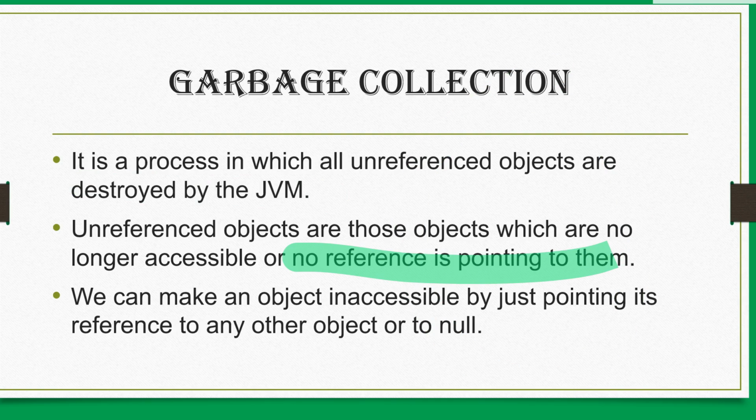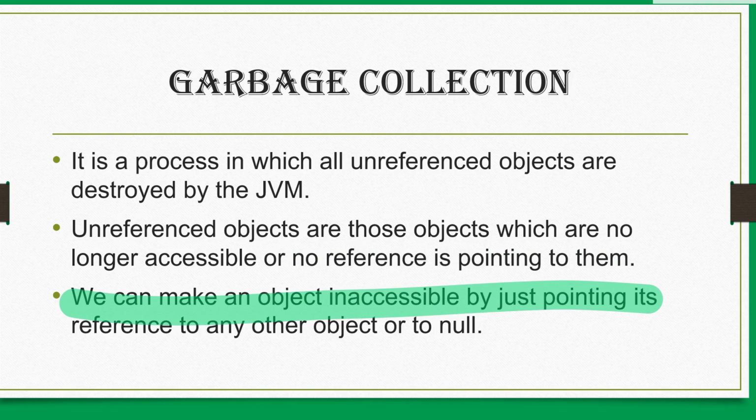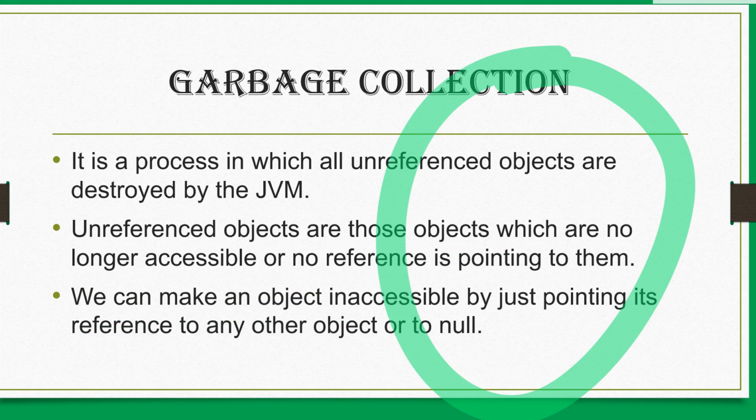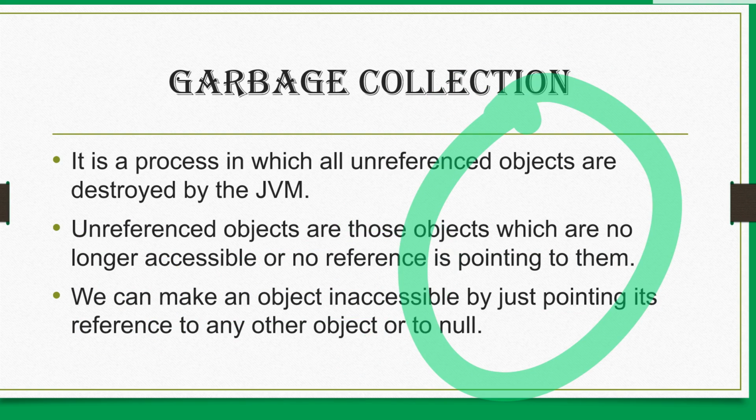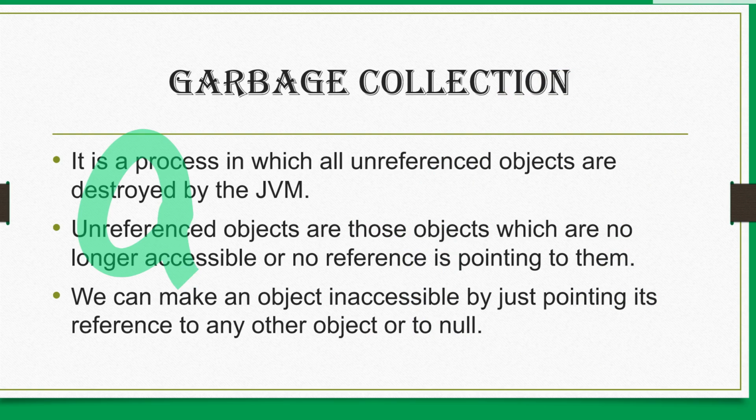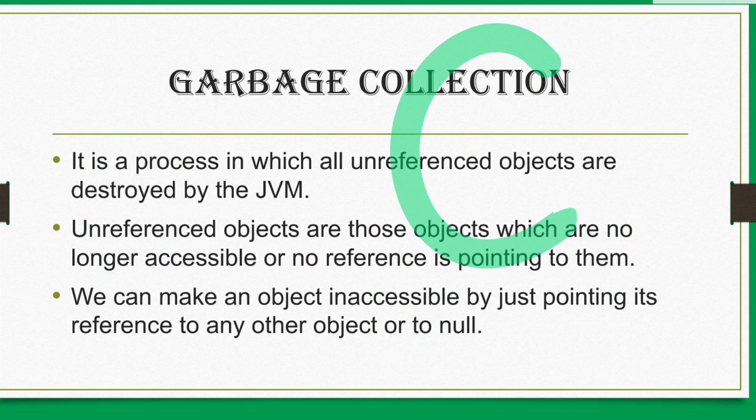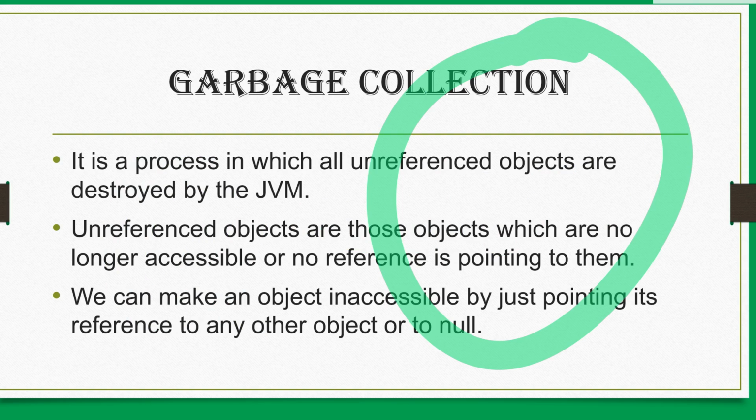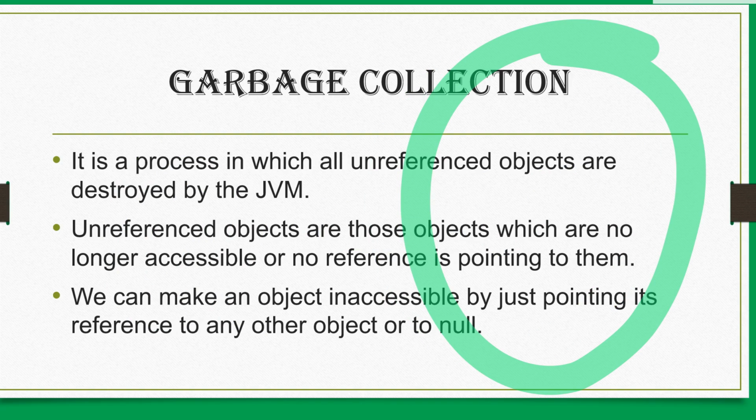Okay. We can make an object inaccessible by just pointing its reference to any other object. It is saying that if there is any object and a reference is pointing to it, we can make this object inaccessible, or you can say unreferenced, by just pointing its reference to any other object. So this object will become inaccessible. Or you can also use some other method by just pointing this reference to null. So its reference will start pointing to null, and our object will become inaccessible. So it will be automatically destroyed by the JVM. Now let us see programmatically how we can do that.